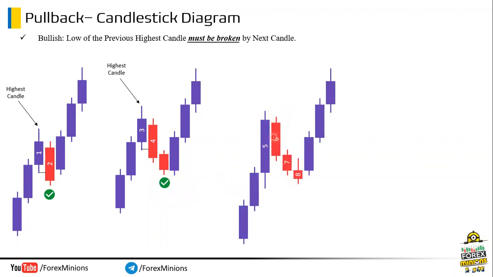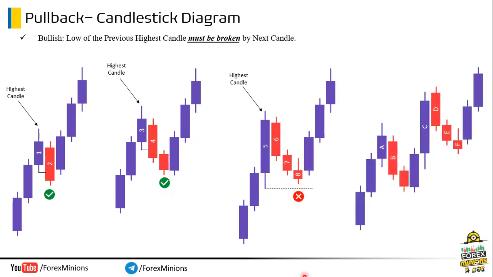Here, first we have to mark the highest candle, which is candle number 5. Got it? Now, mark the low of this highest candle, which is here. This line. Note the next 3 candles, 6, 7 and 8, could not break this candle's low. So, this is not a valid pullback. Let's move on to another example.